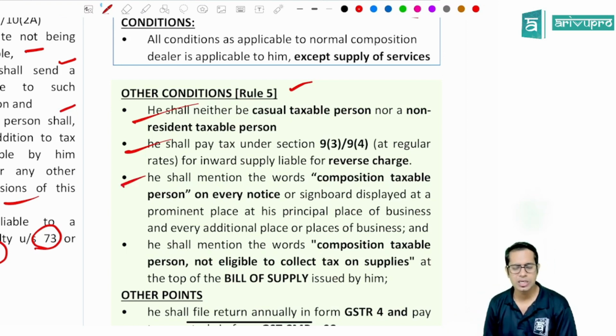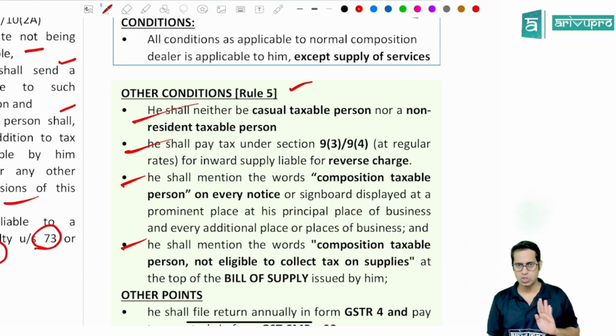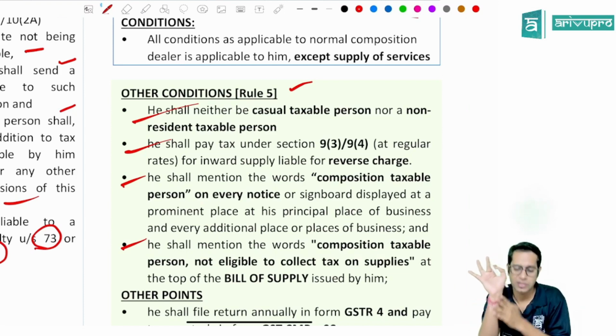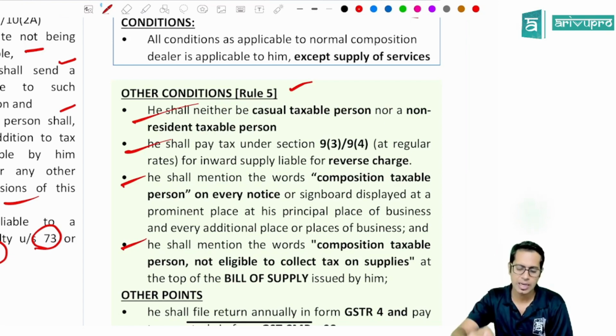Okay, then a composition dealer will have to mention the words composition taxable person on every notice board and signboard which is displayed by him at his principal place of business. And a composition dealer will also have to mention the words composition taxable person not eligible to collect taxes on supplies on the bill of supply which is issued by him. A composition dealer cannot give tax invoice. So what is the document which he is going to give? He is going to give a document called bill of supply. So on whatever bill of supply he is issuing, he'll have to mention this: composition taxable person not eligible to collect taxes.